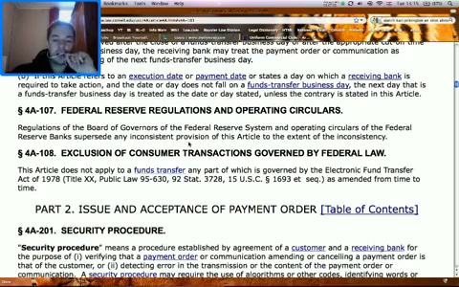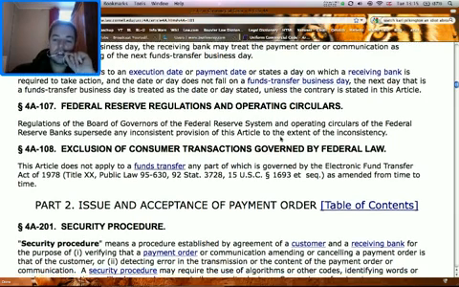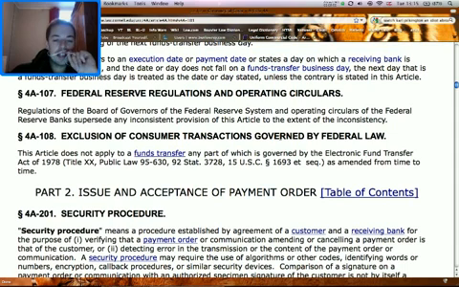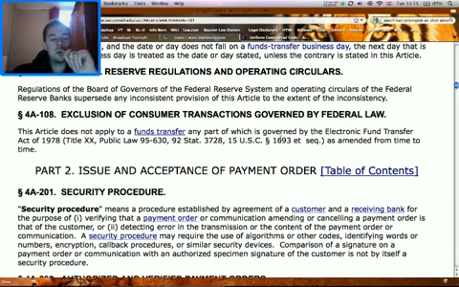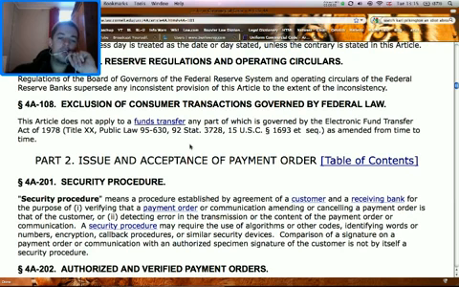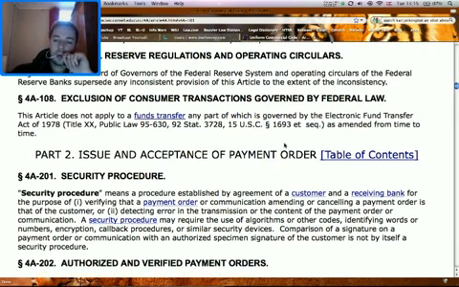4A107, Federal Reserve Regulations, Operating Circulars. Regulations of the Board of Governors of the Federal Reserve System and operating circulars of the Federal Reserve Banks supersede any inconsistent provision of this article to the extent of the inconsistency. 4A108, exclusion of consumer transactions governed by federal law. This article does not apply to a funds transfer, any part of which is governed by the Electronic Fund Transfer Act of 1978, Public Law 95-630, 92 Stat. 3728, I don't know what that is, 15 US Code, Section 1693, as amended from time to time.